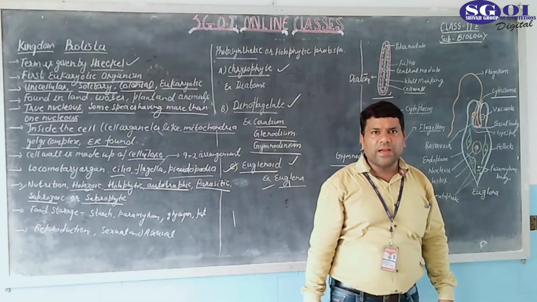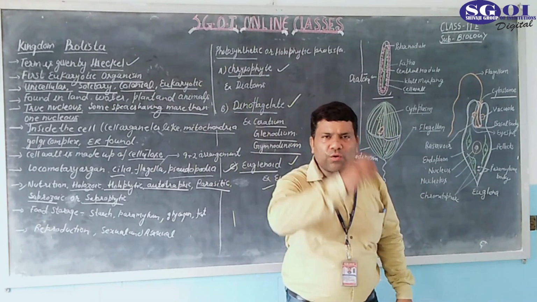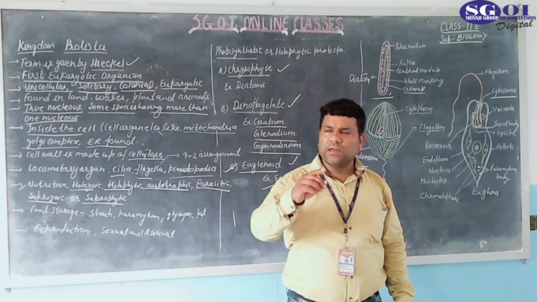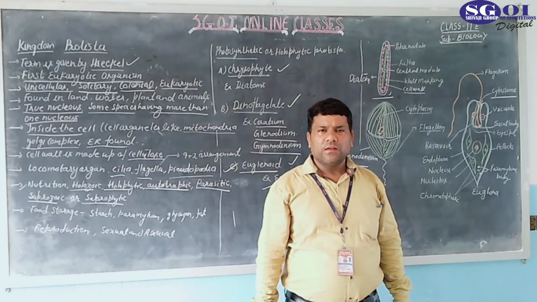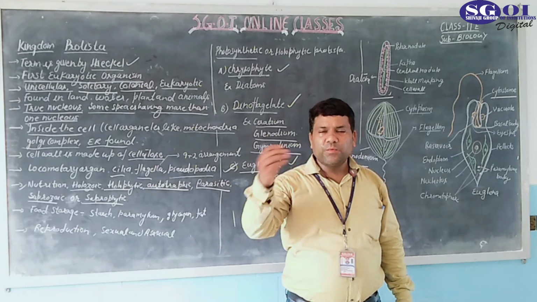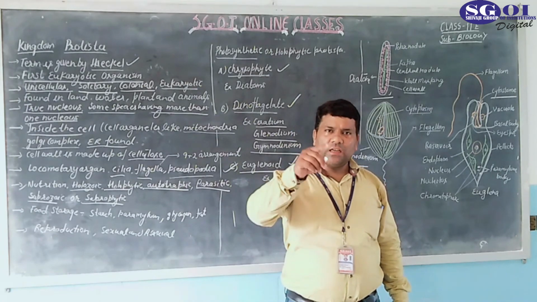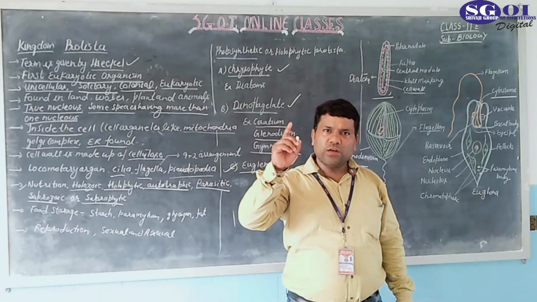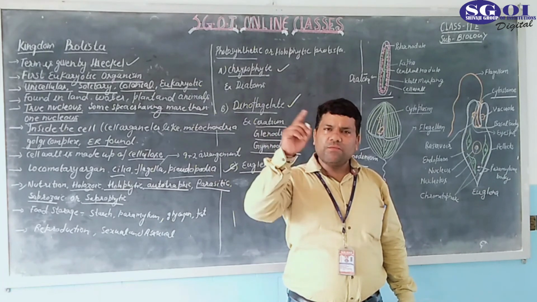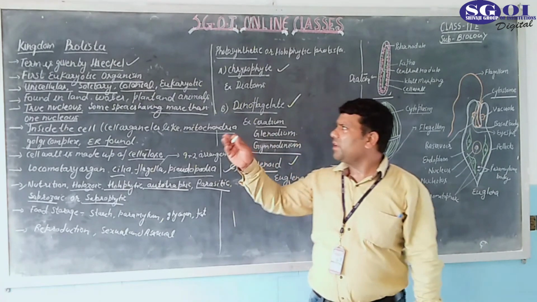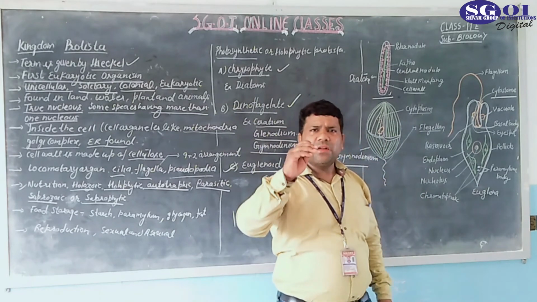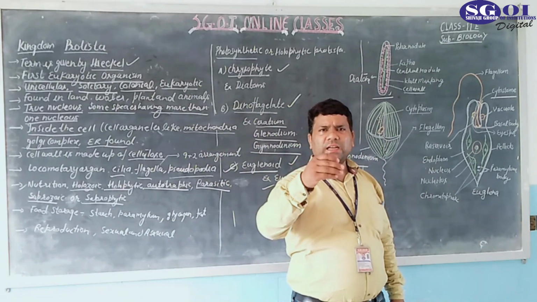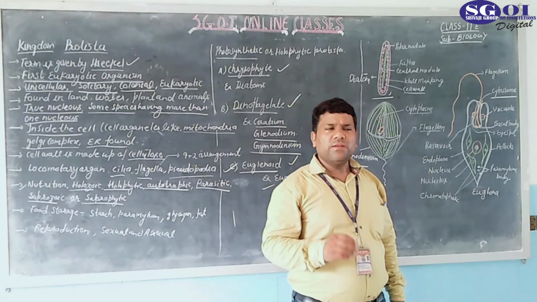And remember that flagella are also found in Monera. But what is the difference between the flagella of eukaryotes, that is protista, and the flagella of prokaryotes, that is Monera? Here one difference is found.